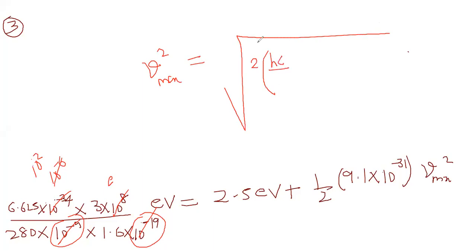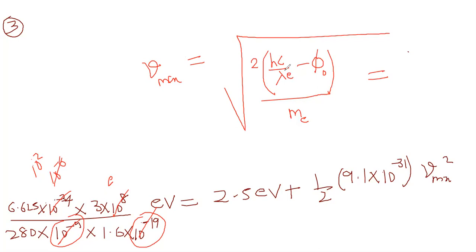It is nothing but what we did right now: root of 2 into (hc by lambda minus work function phi naught) divided by the mass of the electron. This will give you the maximum velocity of electrons. But remember, here you have to divide by the electronic charge.